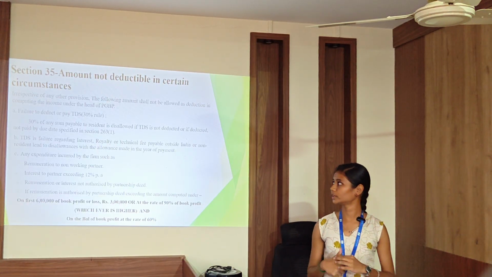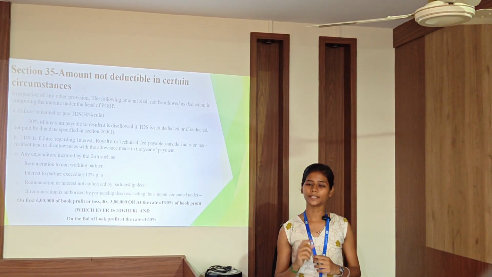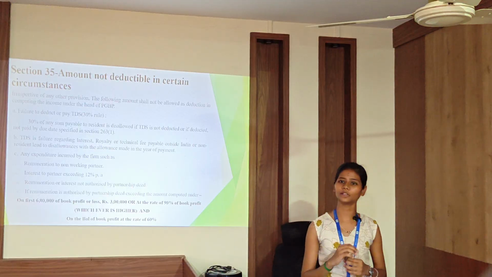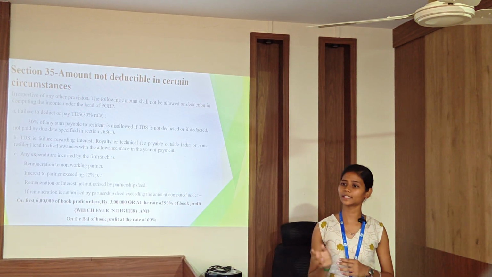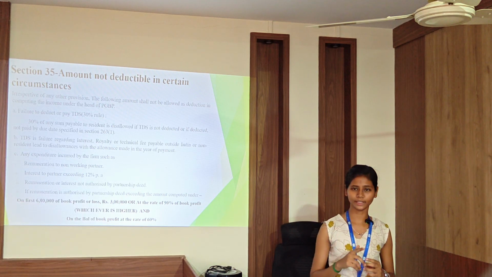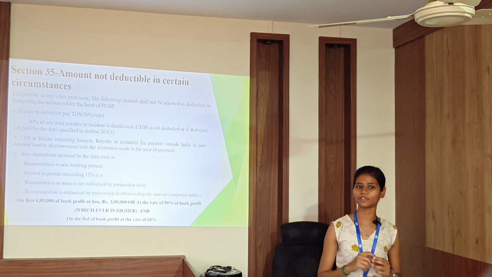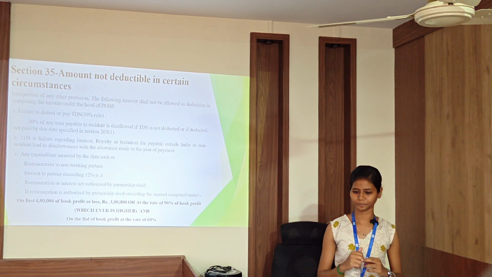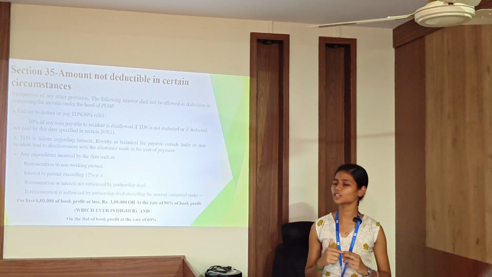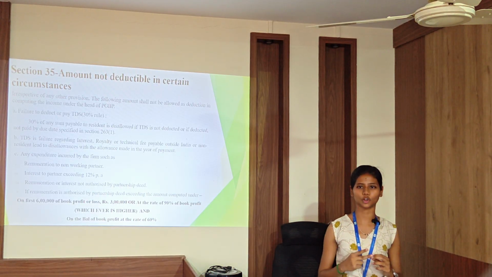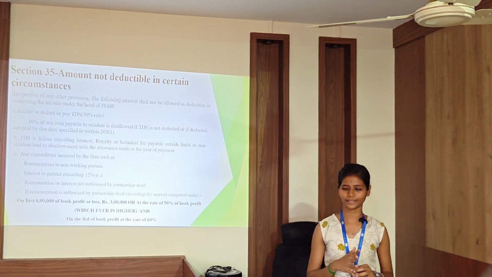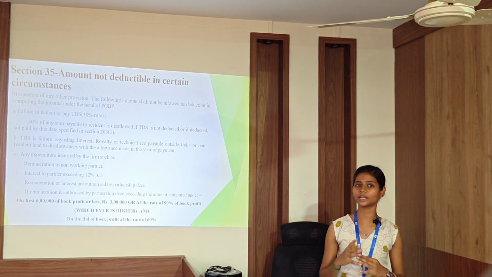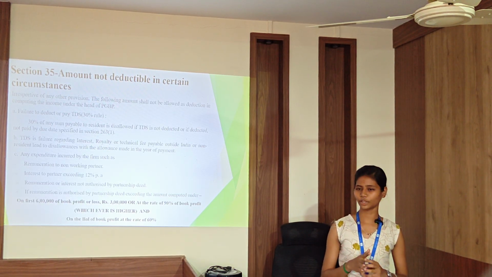First one, failure to deduct or pay the TDS. 30% of any sum payable to residents will be disallowed if the TDS is not deducted, or if deducted not paid within the due date specified under Section 139. Then the TDS failure regarding interest, royalty, technical fee payable outside India or to a non-resident leads to disallowance, with the allowance made in the year of the payment.